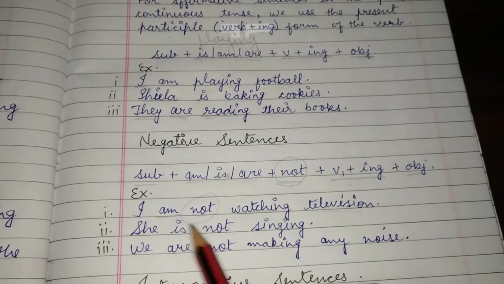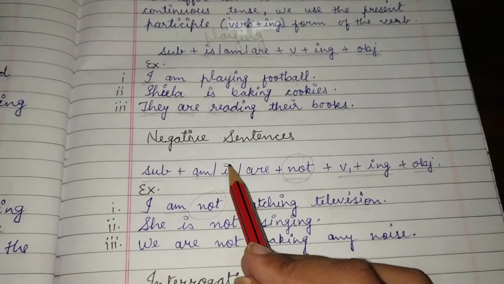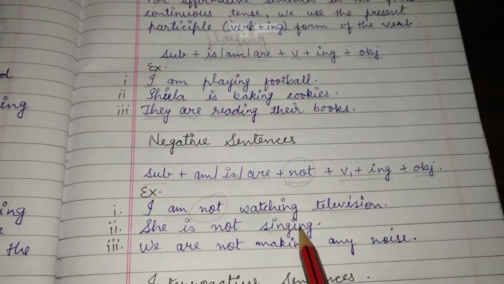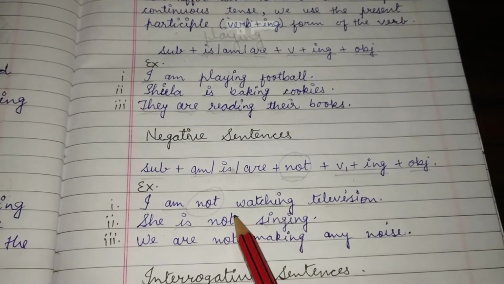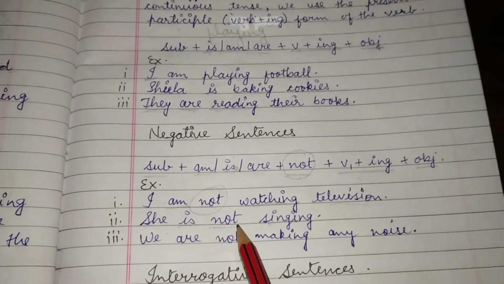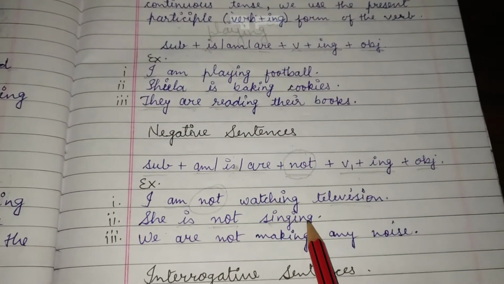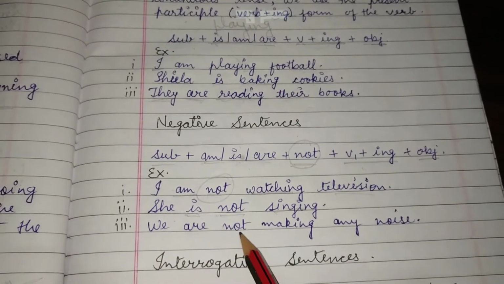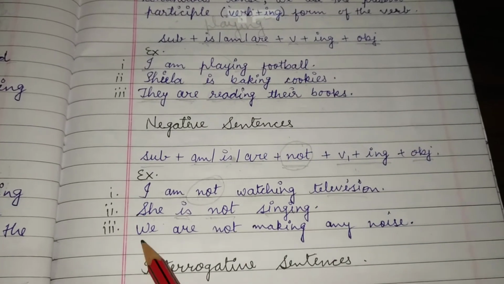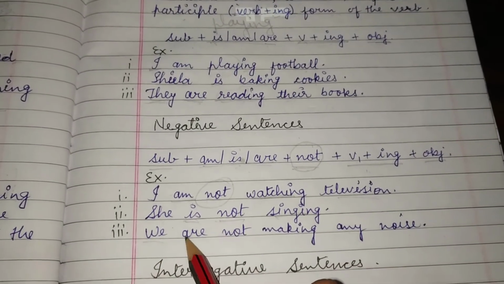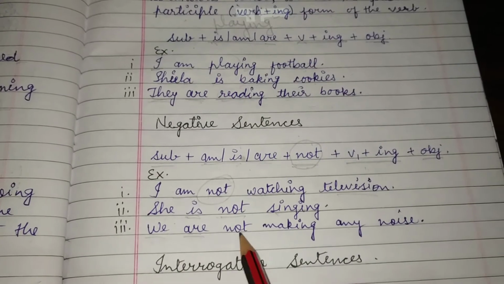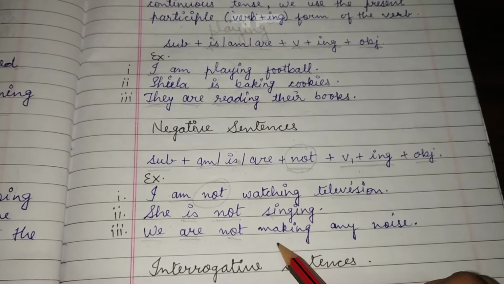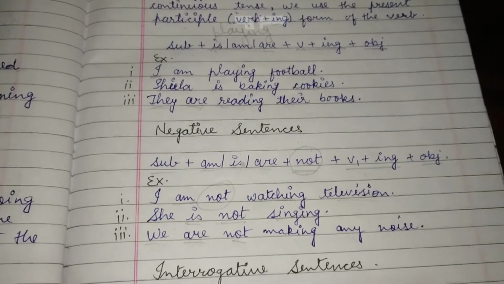She is not singing. She is the subject and singular, that's why I've written here is, then not and singing. Before the action word I have written not. She is not singing. Or we can say after the helping verb we will write not. We are not making any noise. We is plural, that's why I've written here are. We are not. After the helping verb we will write not. Remember it. We are not making, verb first form, then object, any noise.